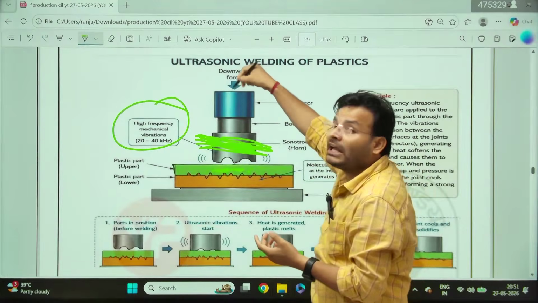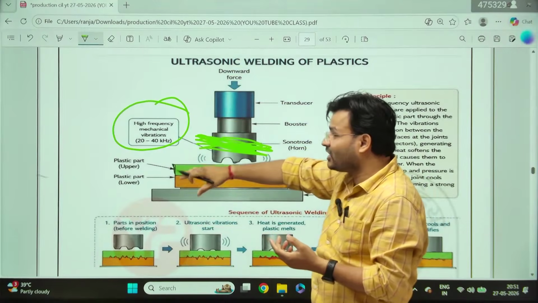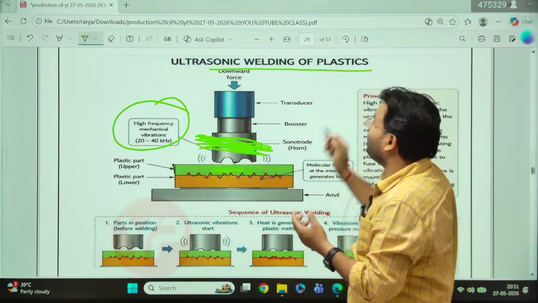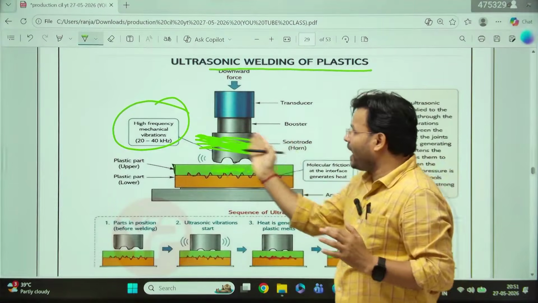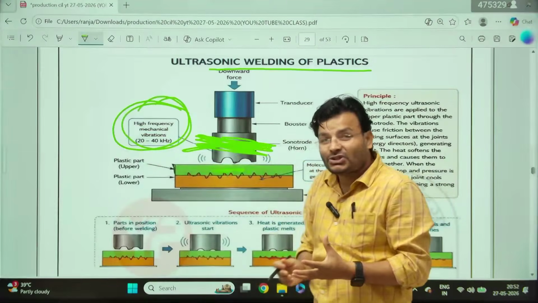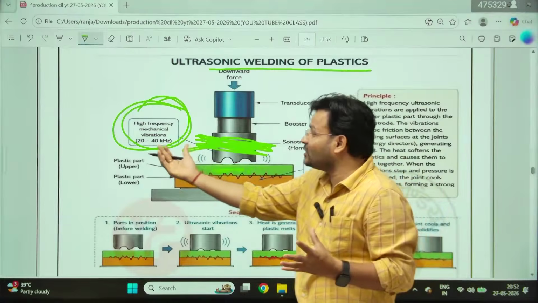After that I will apply the pressure. Once I apply the pressure, the joint will take place. That's why in ultrasonic welding, plastic is preferred, right? It comes from above, and because of this it vibrates, there is vibration. That's why it is called ultrasound. Frequency is more than 20 kilohertz.